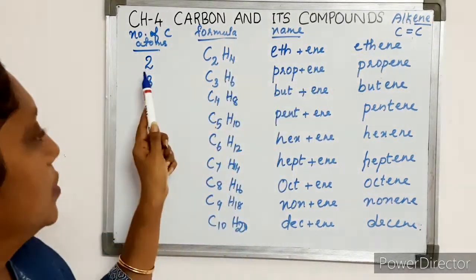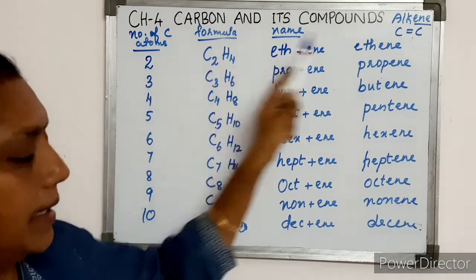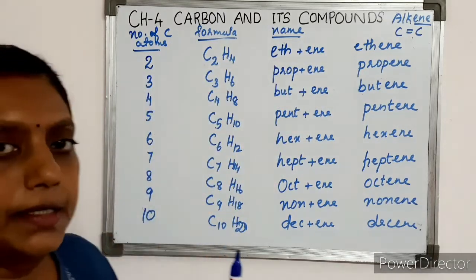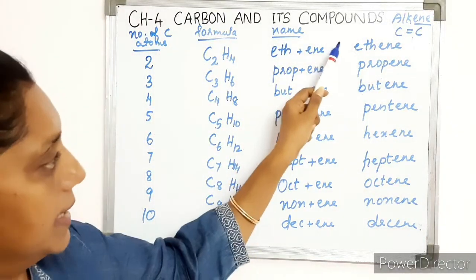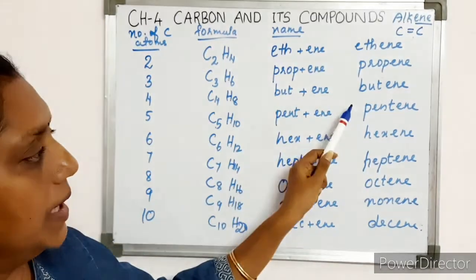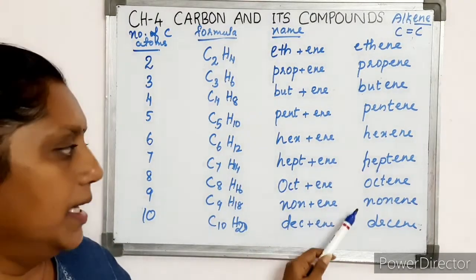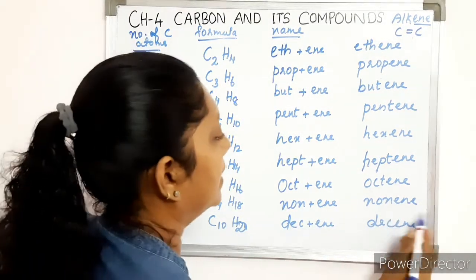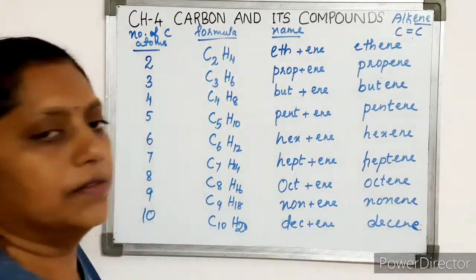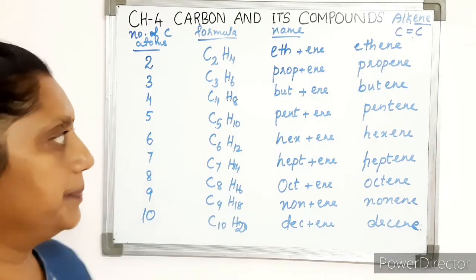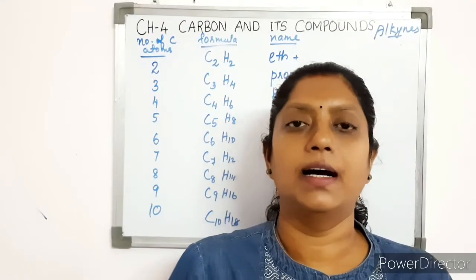Ethene for 2 carbon atoms. The alkene having 2 carbon atoms is the first member. Ethene, propene, butene, pentene, hexene, heptene, octene, nonene and decene. These are the first 10 alkenes. We are going to write the names of alkynes.